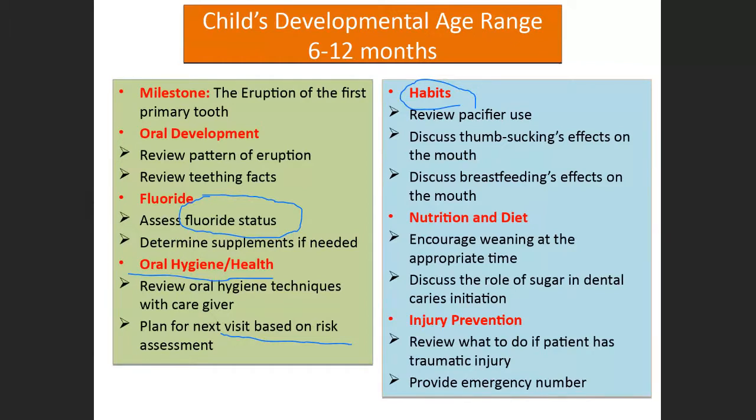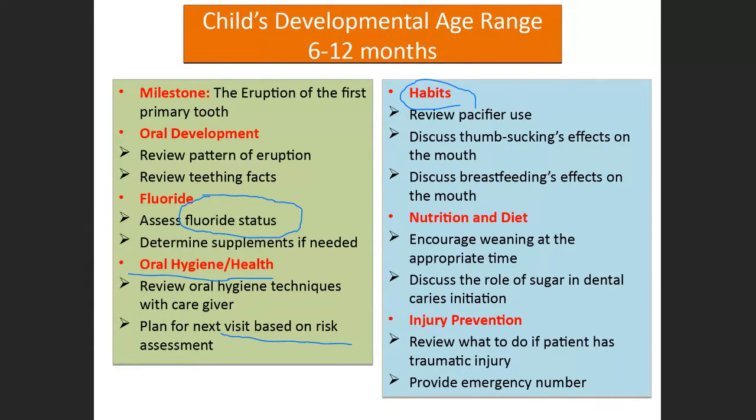Discuss breastfeeding effects on the mouth. We are supposed to tell them the importance of breastfeeding, and when the parent should stop it, until when it has to be continued. It has to be given until 1 year of age, then slowly reduced until 2 years of age. When we are reducing, they are supposed to start semi-solid foods for the children.